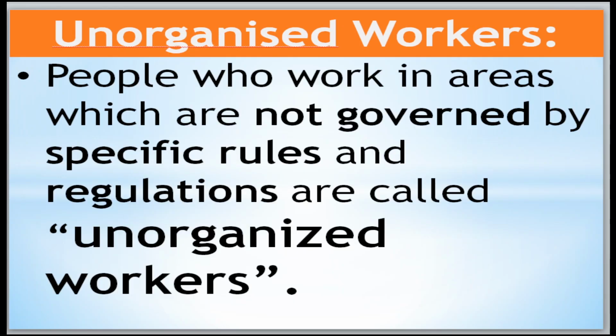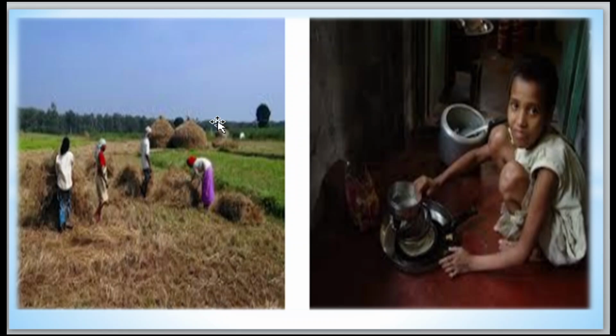Now come to the unorganized workers. People who work in areas which are not governed by specific rules and regulations are called unorganized workers. There are no governing rules and no regulations. For example, those who work in fields like farmers, or those who do homework, working in a home, are all called unorganized workers.